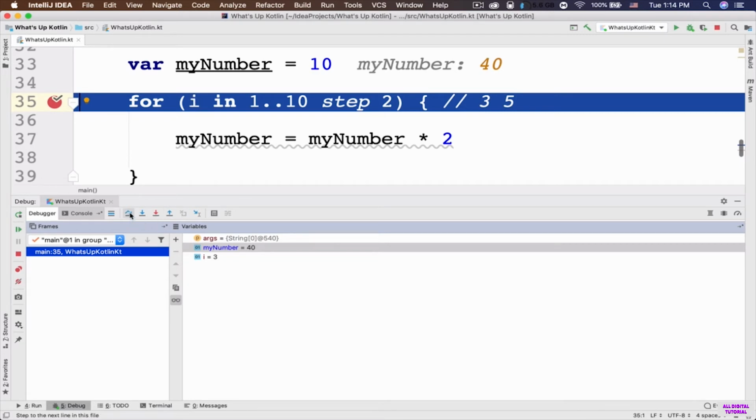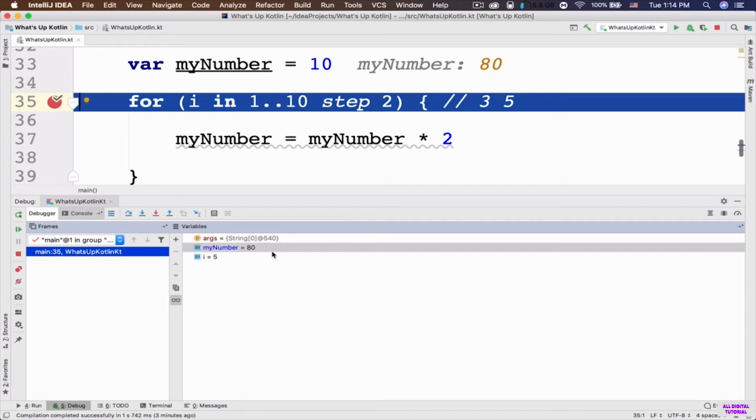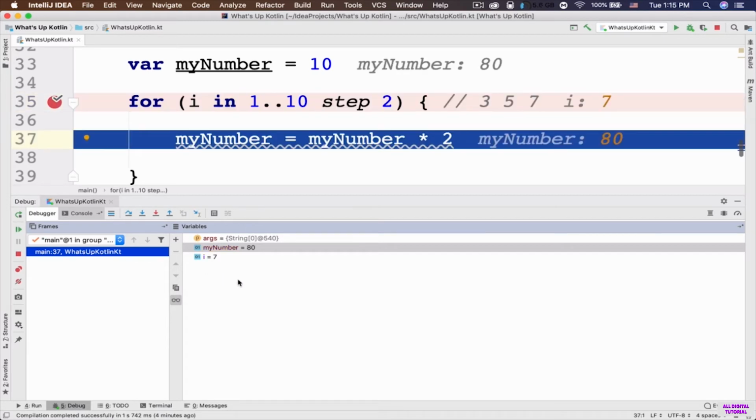If I click on this step over, inside this variables area, you can see that I is now 5, okay? So now it is about to execute this line of code. Currently the value of the my number is 40. So if I execute this code, now the current value of the my number is 80, as you can see inside this variables section. So now we've got the step 2 again. So again, it's gonna start from the number 5. Step 2 means number 7. So I is now equal to number 7. If I execute this code inside this variable section, we've got the number 7.